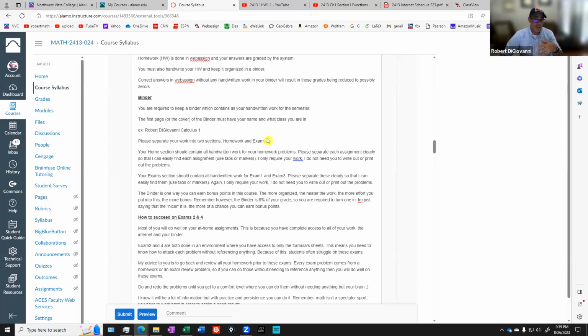homework, and one for exams. So in your homework section, that should say homework section, I should be able to find all your homework, right? It should be neat. It should be in order. You can use tabs or you can use little stickies to say this is 1.1, 1.2. I should be able to open it up and say, here's the homework. It should not just be a bunch of chicken scratch in a spiral notebook. All right. You can use a spiral, but it needs to be organized, right?